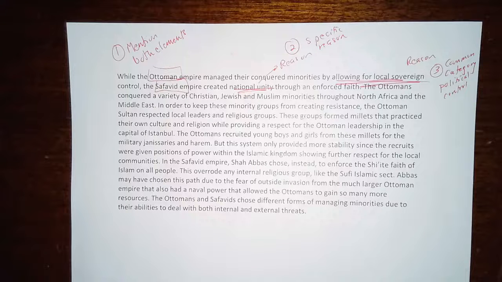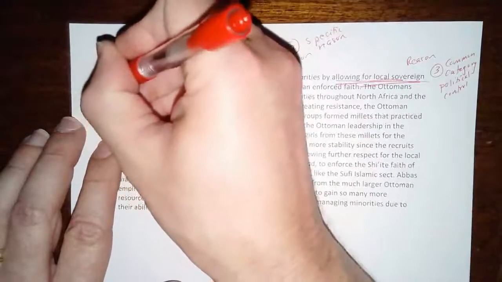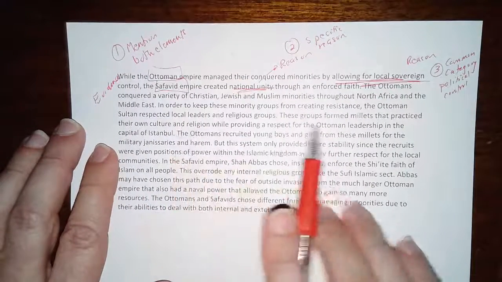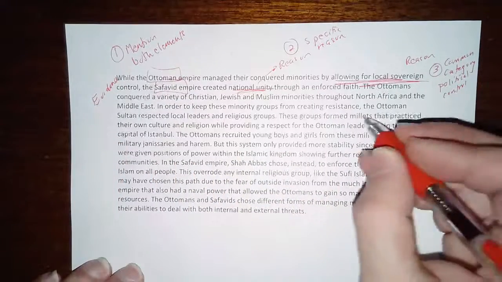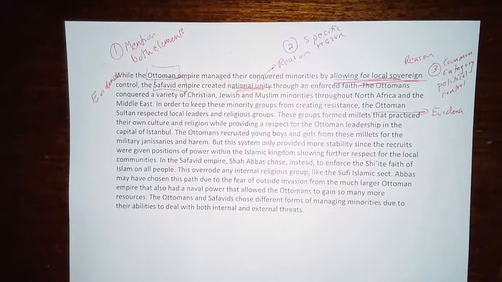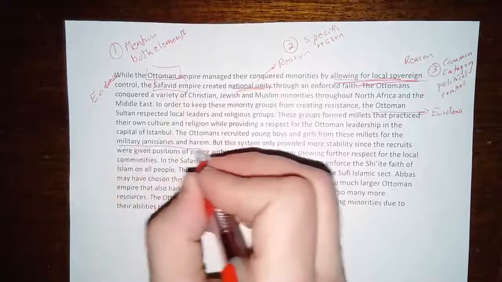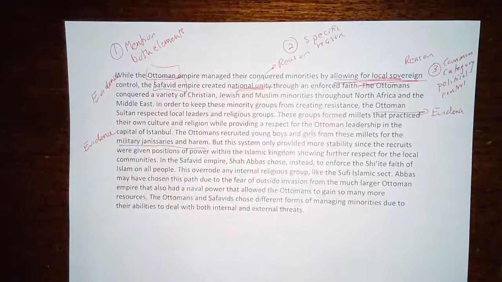Now, the next thing we want to look for are specific pieces of evidence, and we have a whole bunch of them here. The Ottomans conquered a variety of Christian, Jewish, and Muslim minorities. Here's evidence right there about who's being conquered. In order to keep these minority groups from creating resistance, the Ottoman Empire respected local leaders and religious groups. They formed millets. Here's another piece of evidence: millets practiced their own culture and religion while providing respect for the Ottoman leadership in the capital of Istanbul. The Ottomans recruited young boys and girls from these millets for the military janissaries and harem. There's evidence again telling us how they ended up managing these different groups.